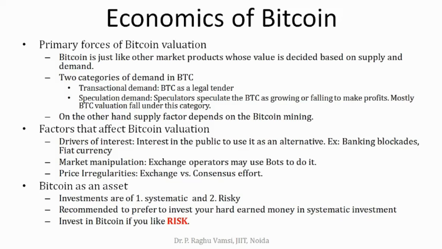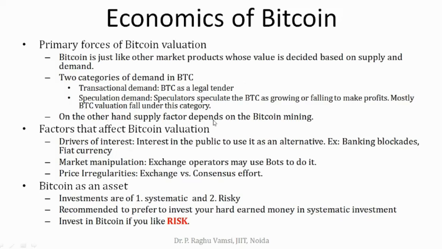If you like risk, then invest in Bitcoin. You may get returns or may not, but if you like risk, then you may go into Bitcoin investment. If you want to be in one particular place and lead a happy life without any tension, then go for systematic investment. So this is the economics of Bitcoin.